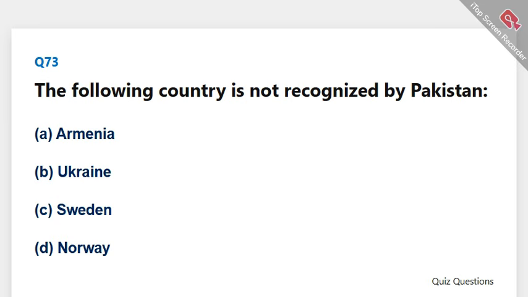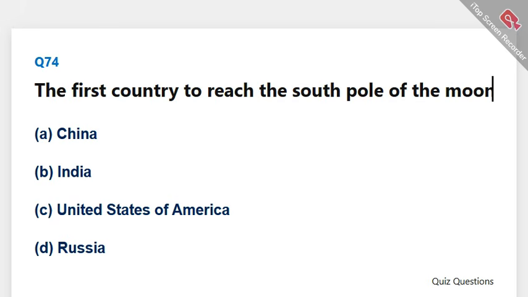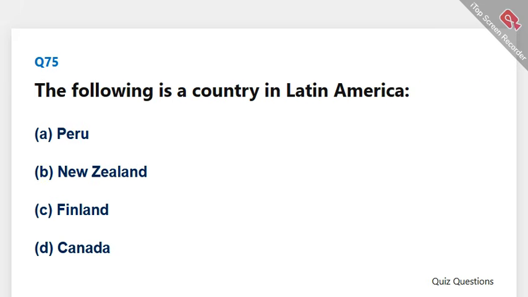The following country is not recognized by Pakistan. The correct answer is A, Armenia. The first country to reach the South Pole of the Moon is. The correct answer is B, India. The following is a country in Latin America. The correct answer is A, Peru.